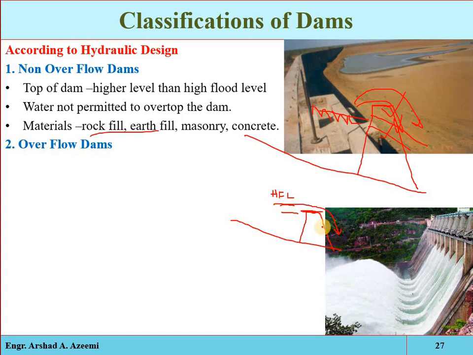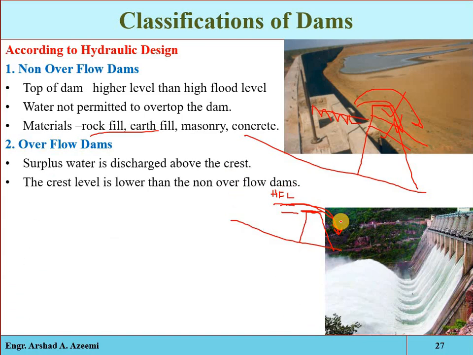Either some specified spillways will be provided, or the water will be directly overflowing on the structure. That is called the overflow dam. An overflow dam is designed to carry the surplus water over its crest, and its crest level is kept lower than the top of the other portion of the dam.